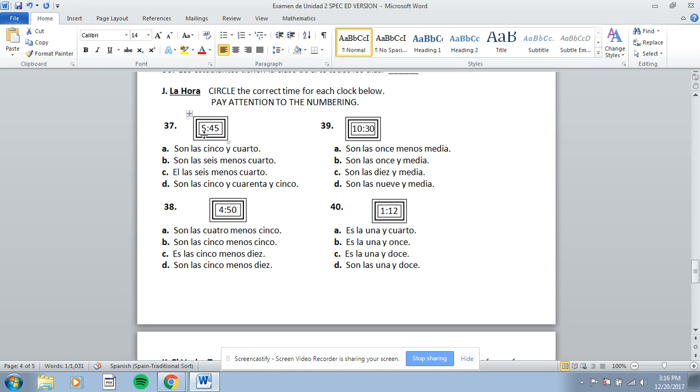37. It's 5:45. It's bigger than 30 minutes, so you have to bump it up. So you have to pick A, B, C, or D, whichever one's the only one that's perfectly correct. You're going to want to say it's 5:45. So again, you have to bump it up and use not E, but another word, and then hopefully you remember what word a quarter is.